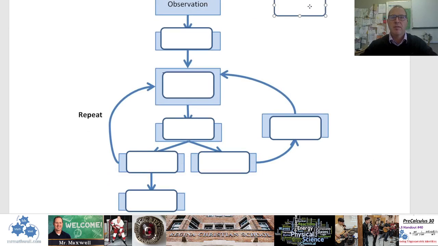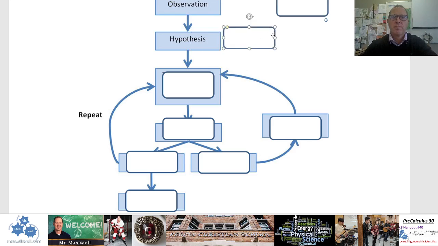And up here at the very beginning, you're going to observe. You're going to observe something that's happening, right? So I'm going to try to figure out what's happening here. This is what I see, right? That's the first step. This is where I'm at. This is what I see. Now, where do you go from there?